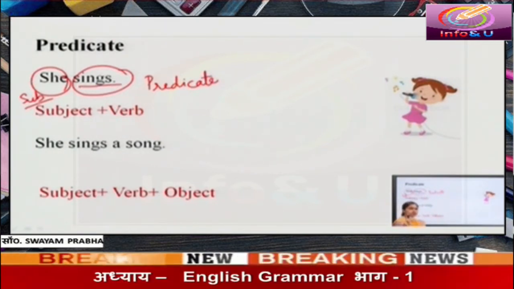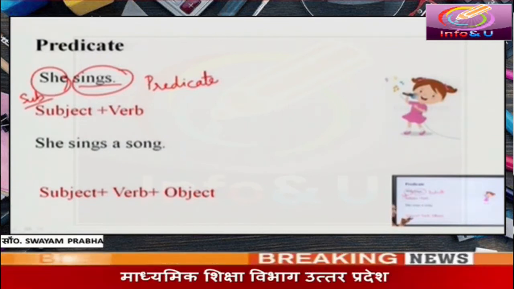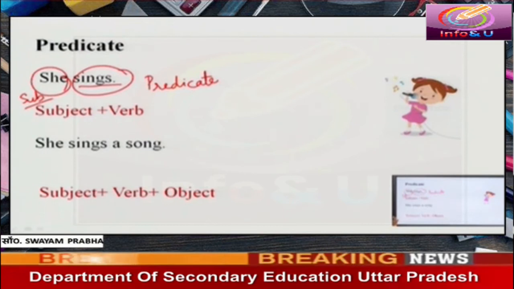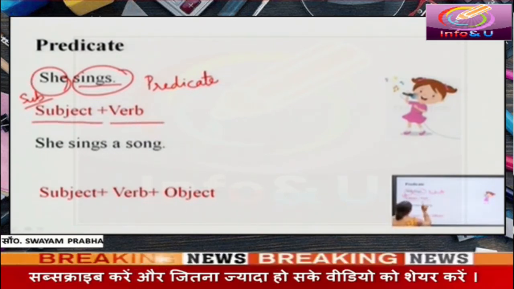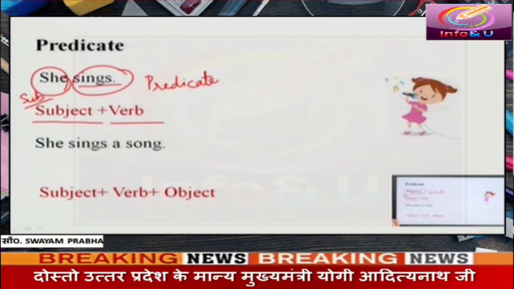Here is a predicate of one word only. The sentence structure of this sentence becomes subject plus verb.